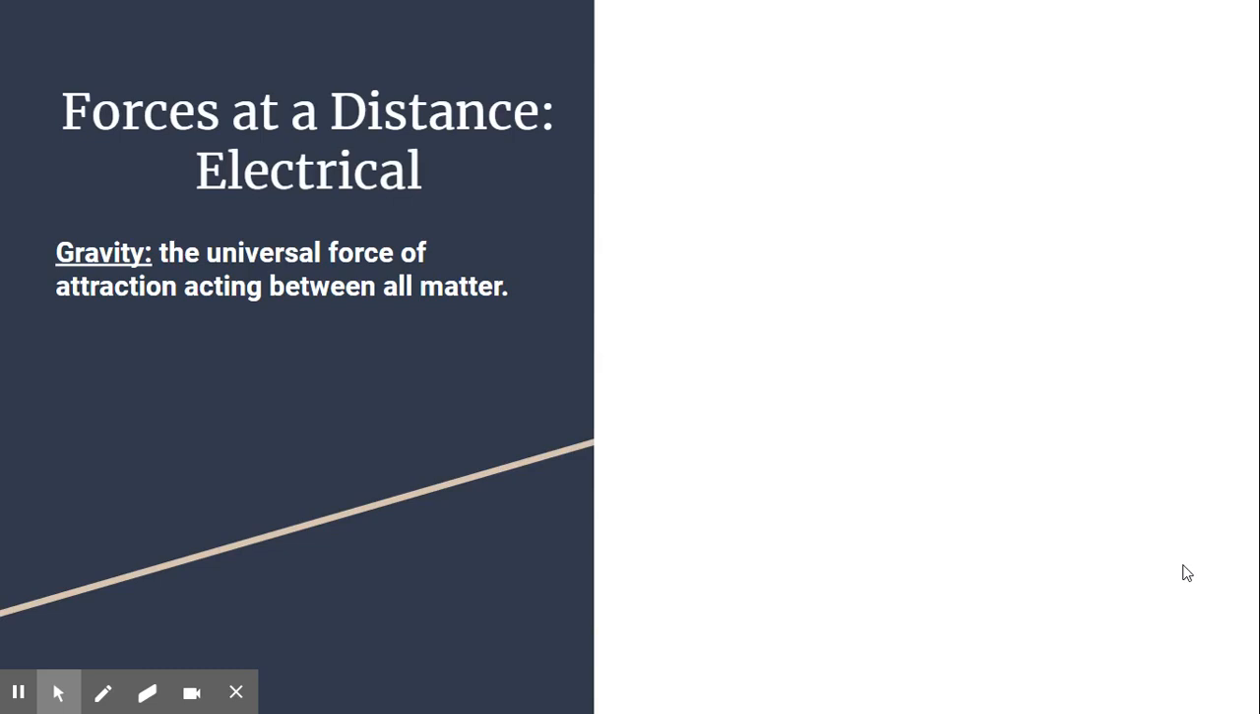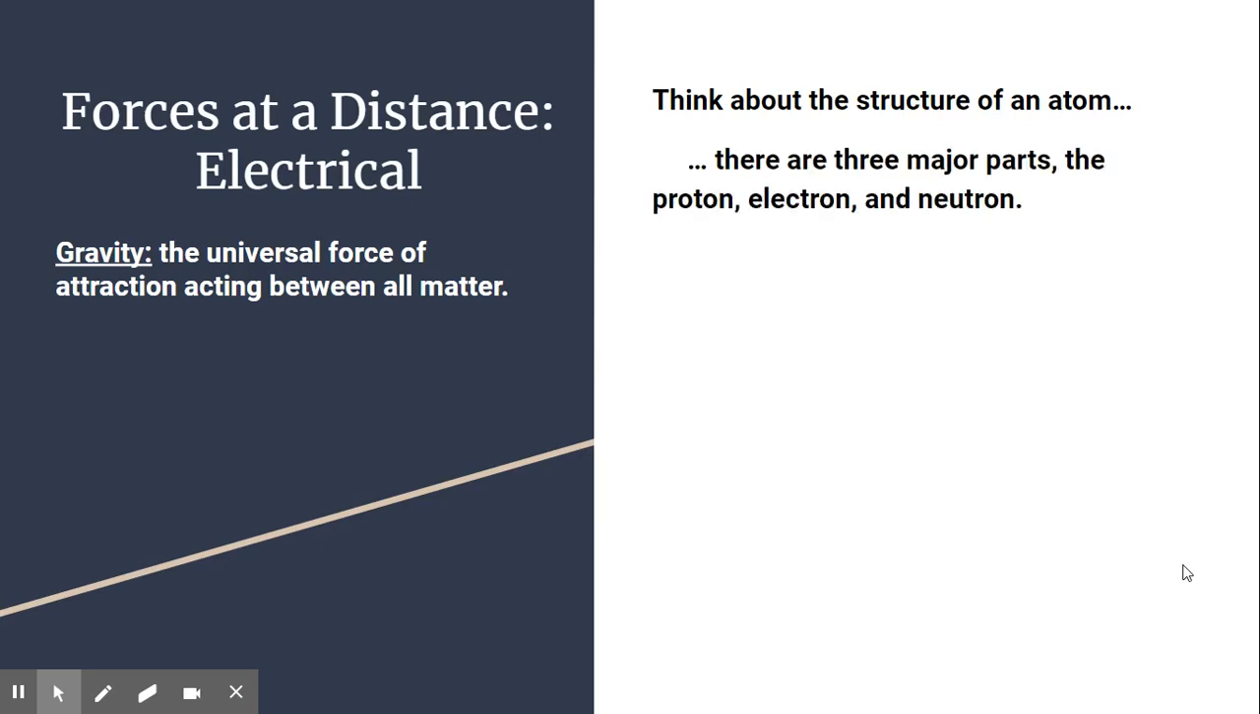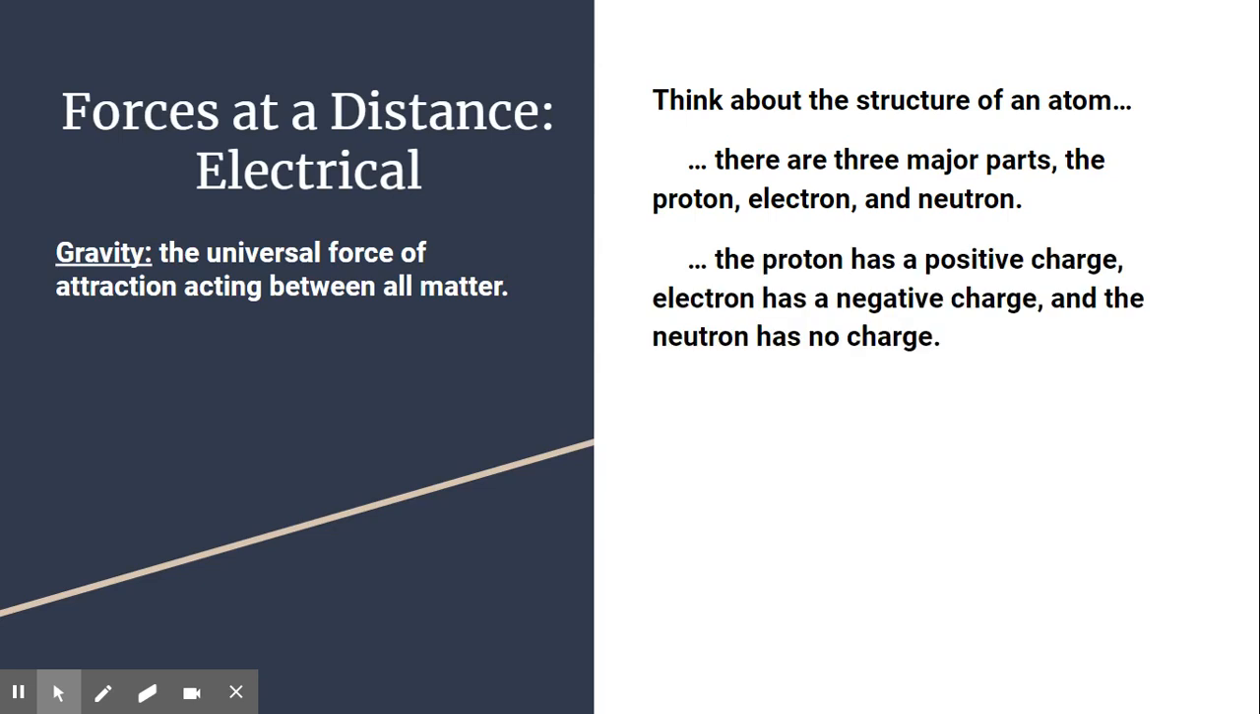When you think back about the structure of the atom, you probably remember that there were three major parts of the atom: the proton, electron, and neutron. We've since learned that there are many other smaller parts that make up these major parts, but for what we're doing, proton, electron, and neutron are enough. If you recall, they have an electrical charge. The proton has a positive charge, the electron has a negative charge, and the neutron has no charge.